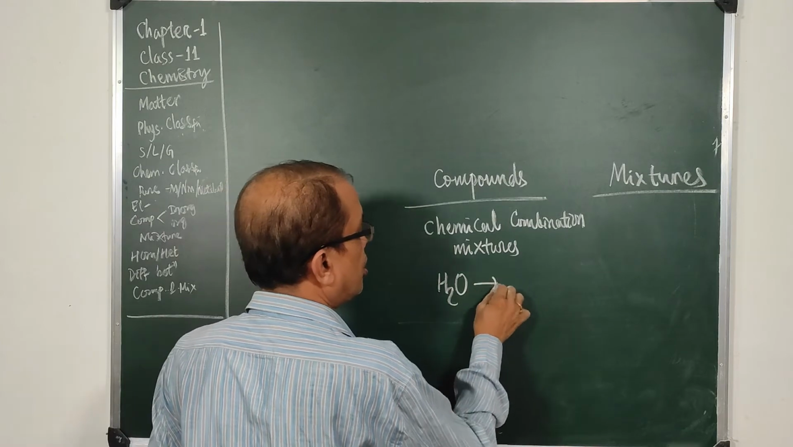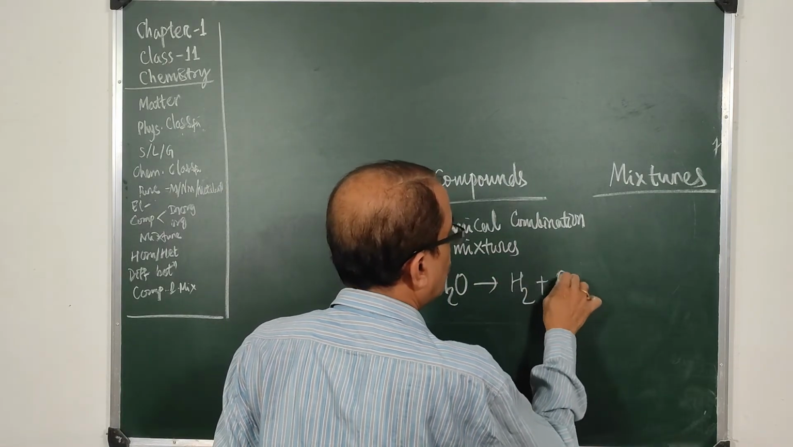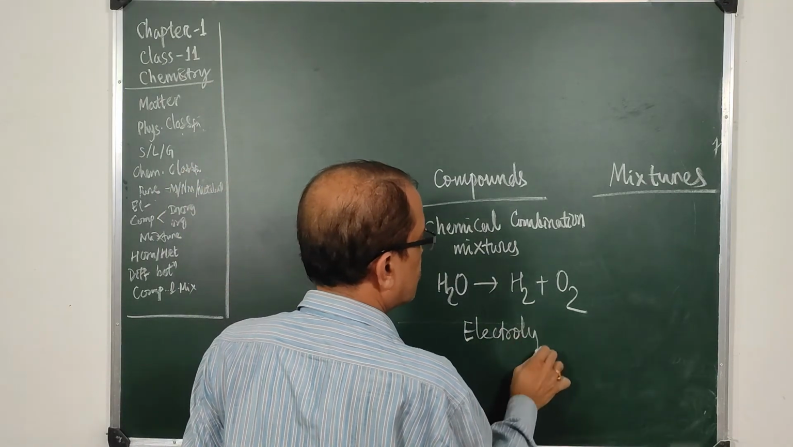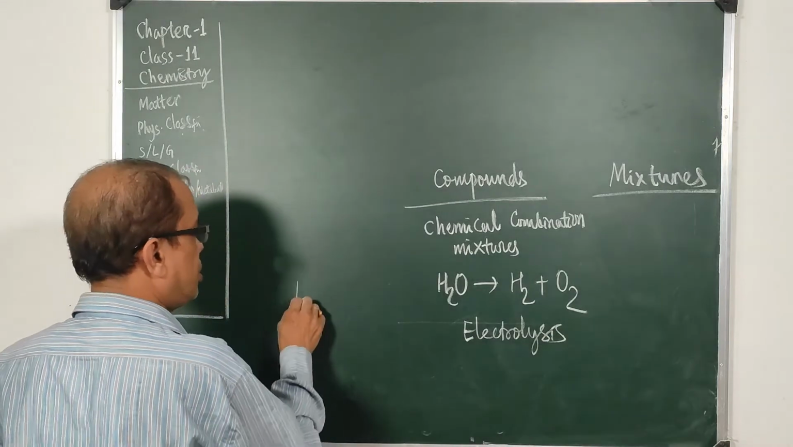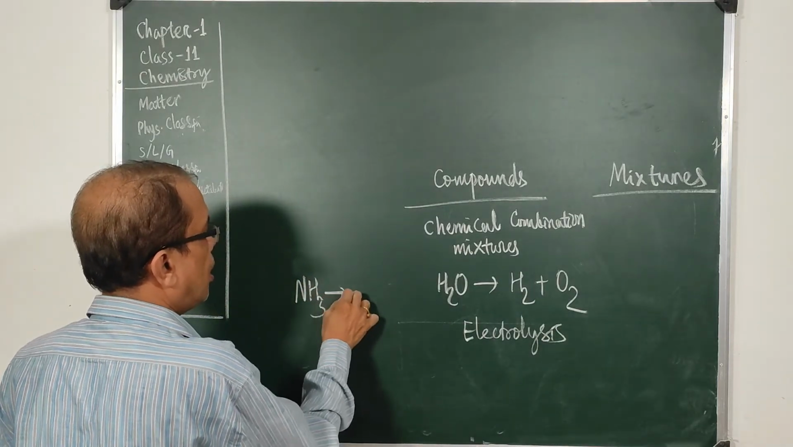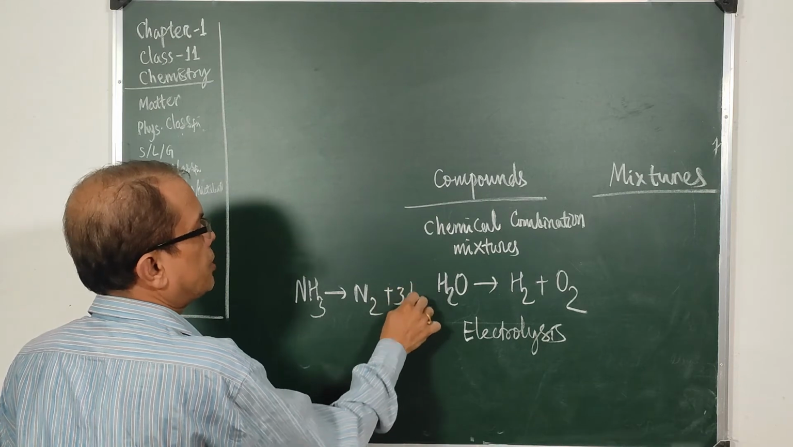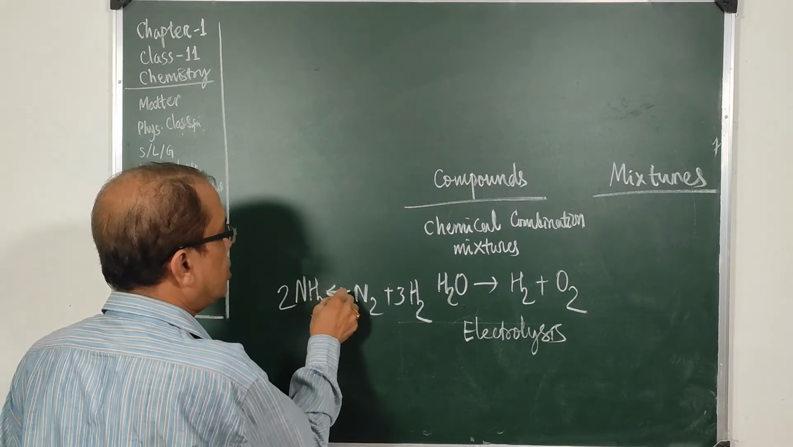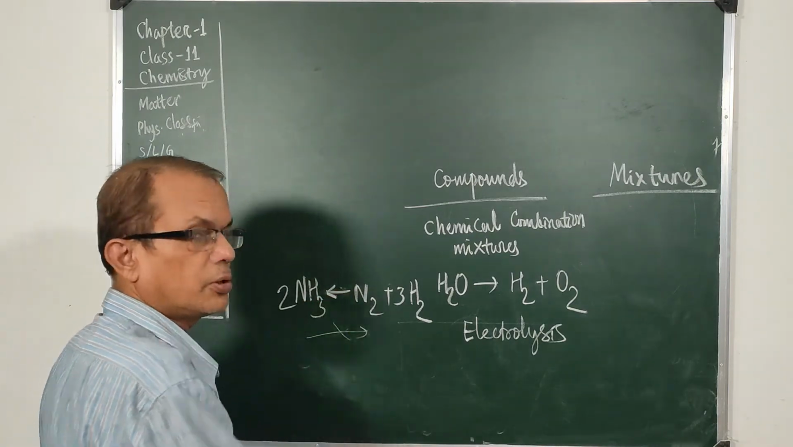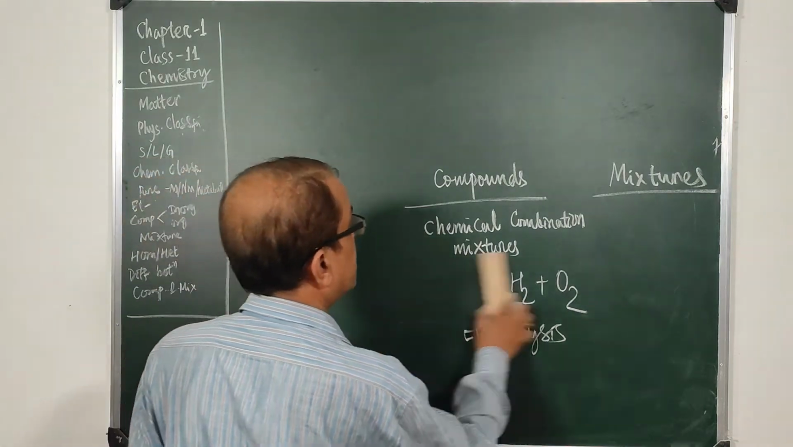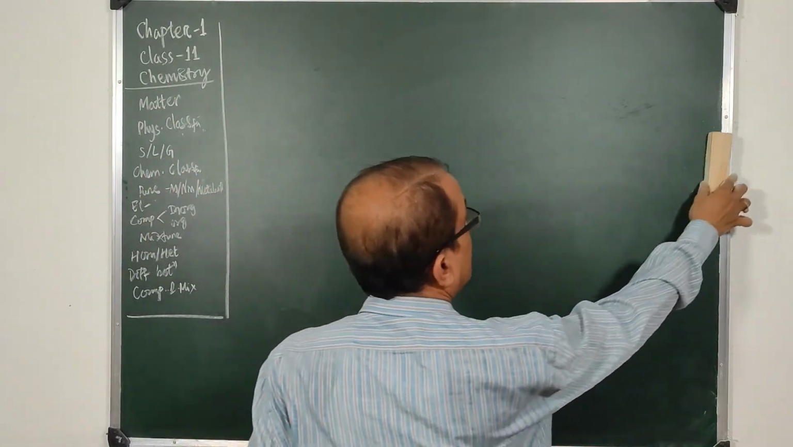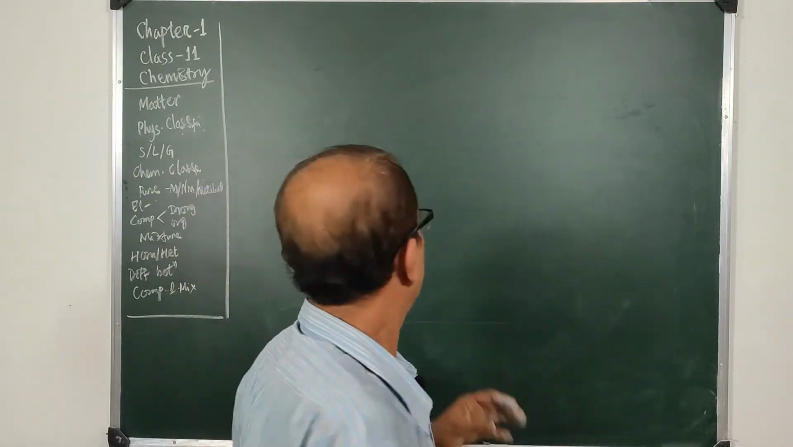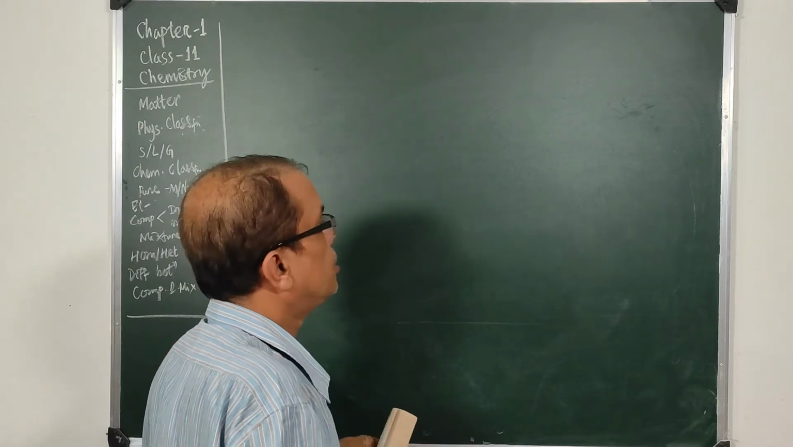When you have H2O, if you want to find H2 and O2 out of this, you have to do electrolysis. And it is not easy to separate nitrogen and hydrogen once they make ammonia. So this direction is easy, but this direction is difficult. There are chemical processes involved to find the constituents embedded in such things. So separation of these things is not easy.